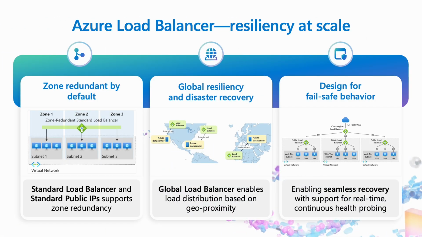Azure Load Balancer brings resiliency at scale. The standard SKU is zone redundant by default, with front-end IPs served across multiple zones. The global load balancer supports traffic from multiple regions, enabling global failover. Health probes detect failures and remove unhealthy regions from rotation.